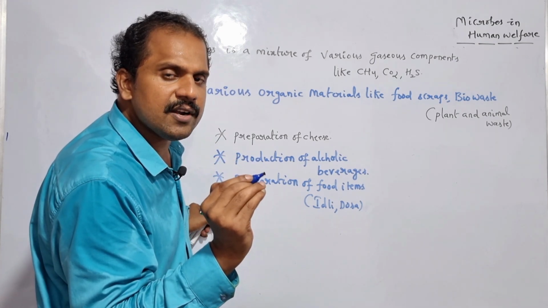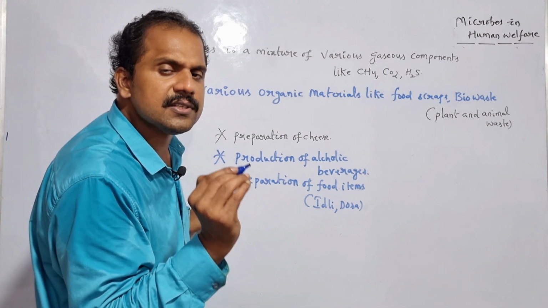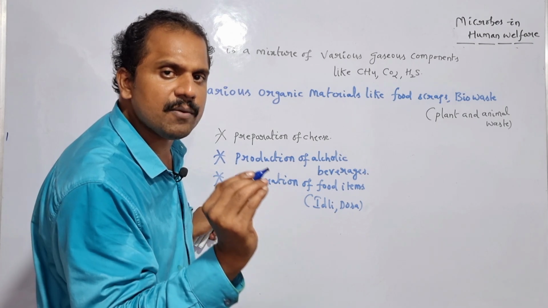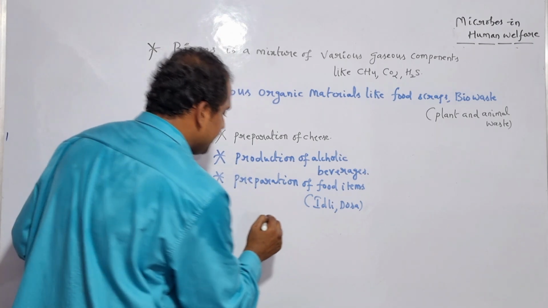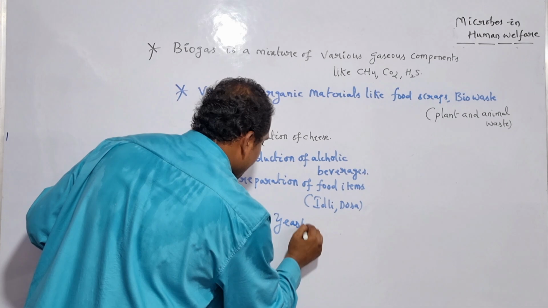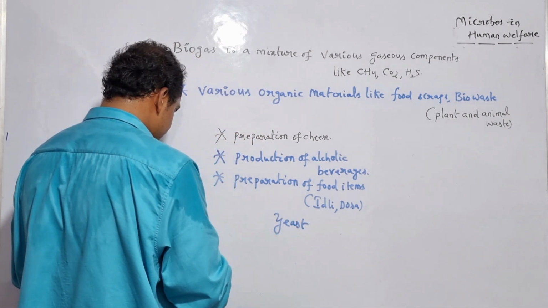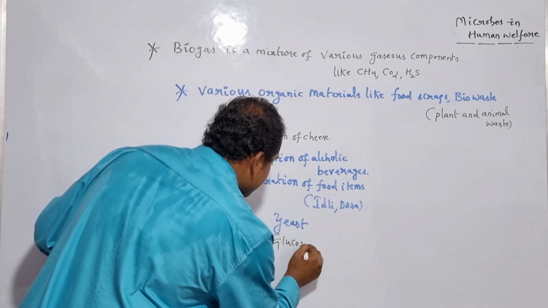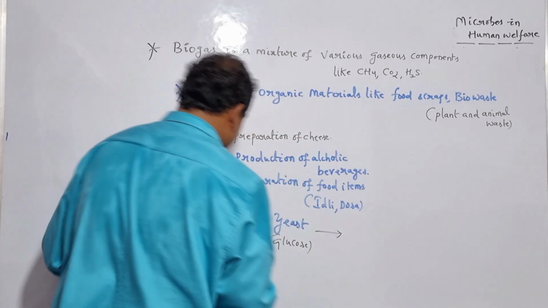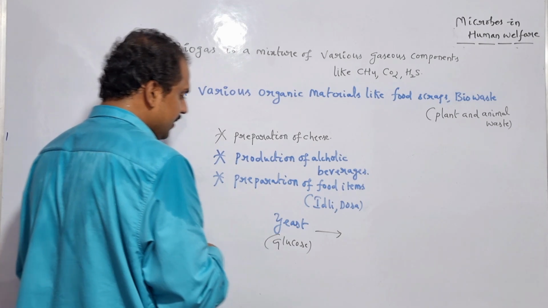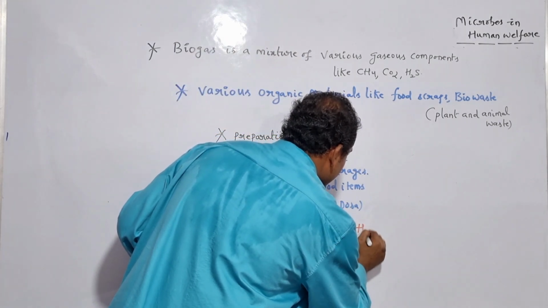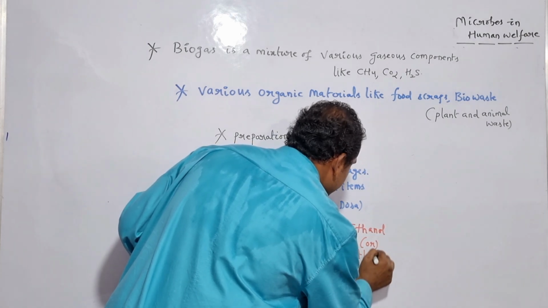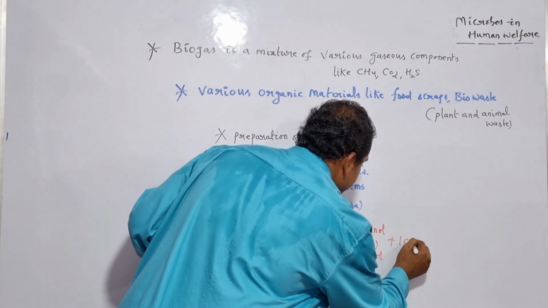Yeast, by taking advantage of glucose as the carbon energy source, is capable of inducing the production of ethanol or alcohol and in addition one molecule of carbon dioxide.